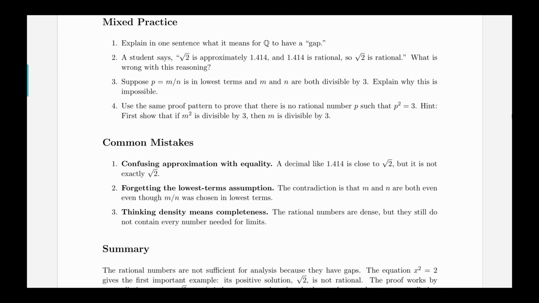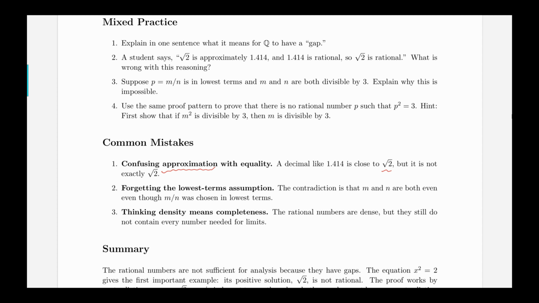Okay, so here are some common mistakes. I want to emphasize that the set of rational numbers can only approximate some irrational numbers, like for example, the previous example, radical 2.